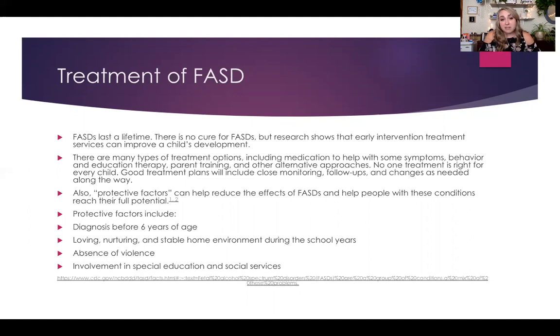There's also protective factors that can help reduce the effects of FASDs and help people with these conditions reach their fullest potential. Some of these protective factors include diagnosis before age 6, that baby growing up in a loving, nurturing, and stable home environment, especially during school years, the absence of any sort of violence, whether that be physical violence, emotional violence, or sexual violence, and having that child involved in special education and social services.